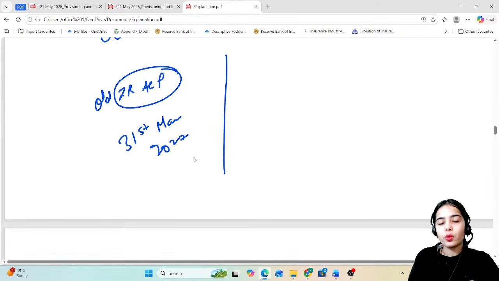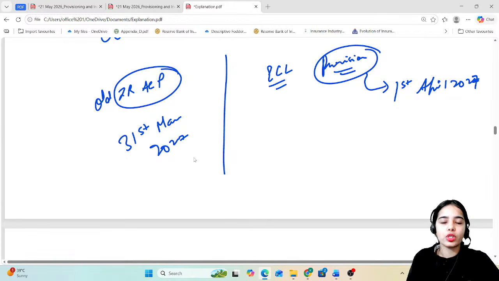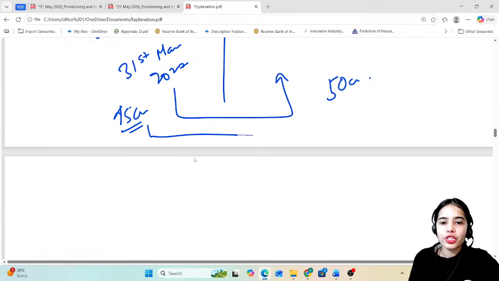Okay. Now under the expected credit loss, the provisions will be calculated and have to be maintained from 1st April 2027 for all the new loans, and for the outstanding previous loans also. Now let's say that there is a difference. The provisions under the ECL say that there should be provisions of 50 crores, while under the old provisions only 45 crores of provisions were maintained. So these provisions are less.